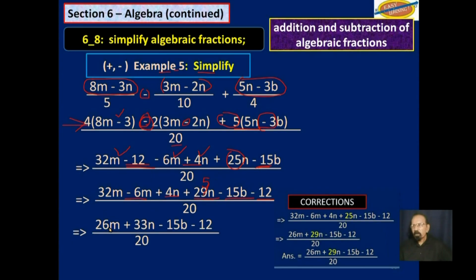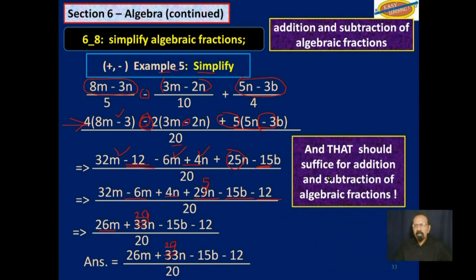So 32 minus 6 will be 26m. 4n plus 25n will give us 29n, 29n minus 15b minus 12. And that is as far as we could go with that. Remember, this here is 26m. All of that over 20.